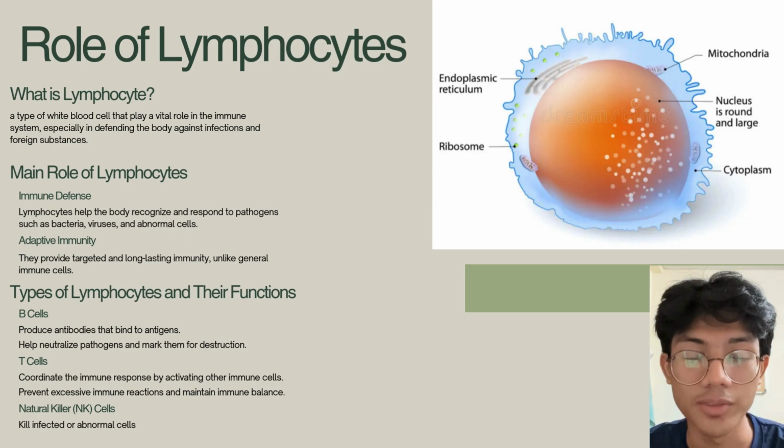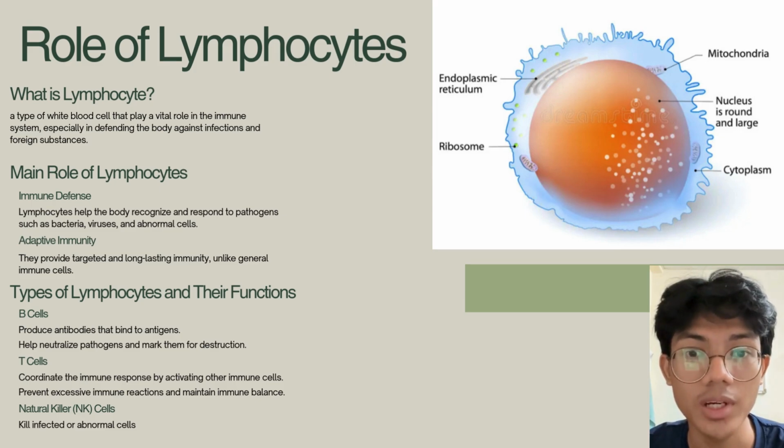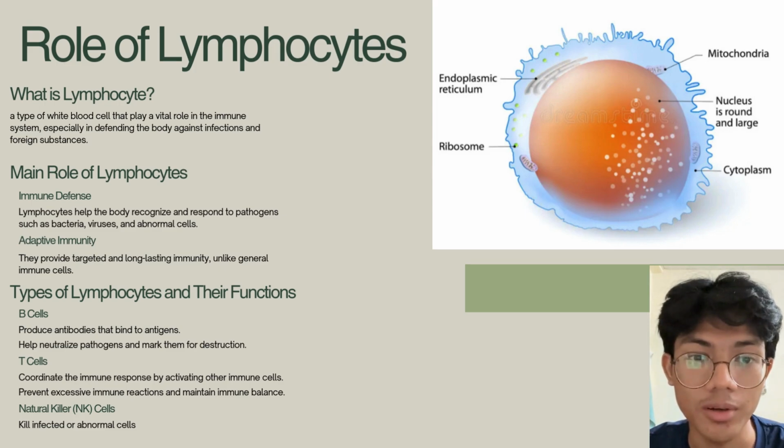So first of all, what is a lymphocyte? A lymphocyte is a type of white blood cell that plays a vital role in the immune system, especially in defending the body against infections and foreign substances. So basically, lymphocytes defend and protect our body from various bacteria or viruses, or others.